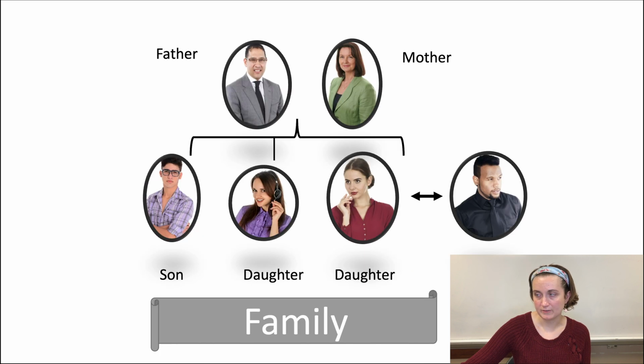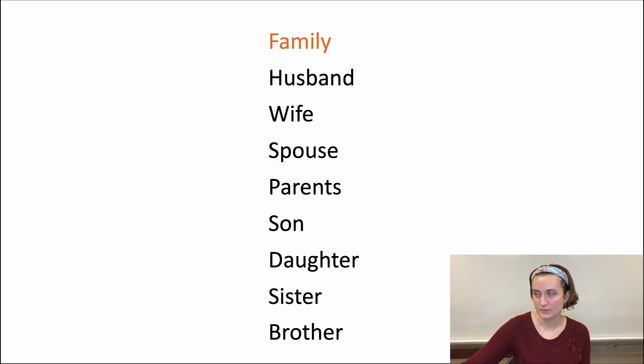Here we see a family tree: father, mother, and their children, son, daughter, daughter. One daughter, Tanya, has a husband, Felix. Family, husband, wife, spouse, parents, son, daughter, sister, brother.